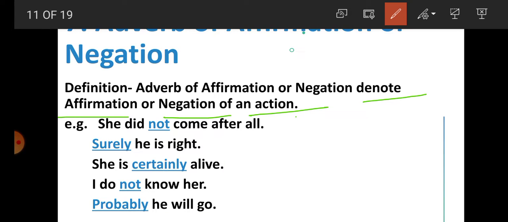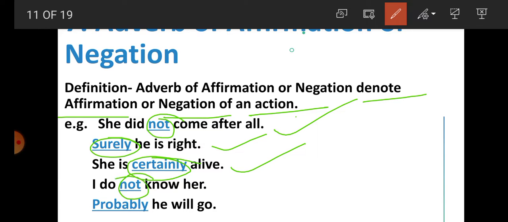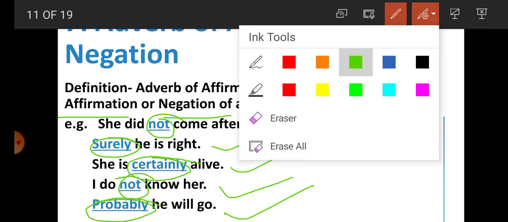For example, students, she did not come after all. So what is not here? Not indicates the negation of an action. Surely he is right. Here surely indicates the affirmation of an action. She is certainly alive. Again, students, certainly indicates the affirmation of an action. I do not know her. Not indicates the negation of an action. Probably he will come. Probably indicates the affirmation of an action. So here, students, adverb of affirmation or negation denotes affirmation or negation of an action. It is clear with the help of examples.